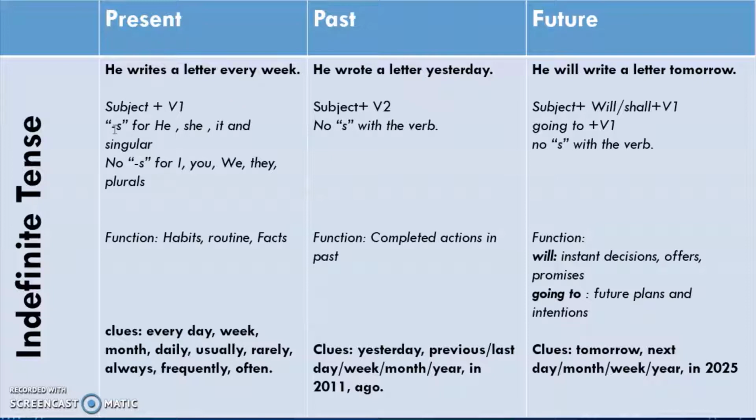The thing to remember here is that if you are using the verb with he, she, it, or any singular, you are going to use s with it. For example, he writes, she writes, it writes, Ali writes. So singular जब तक है और he, she, it है तो writes. But if you are going to use the verb with I, you, we, they and plurals, you are not going to use any s with them. So it is going to be I write, you write, we write, they write, and the students write. So we are not going to use s with them.